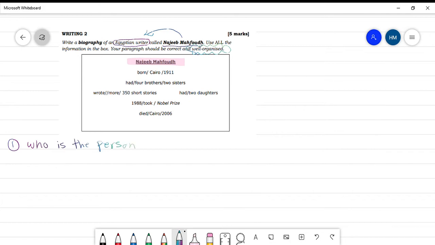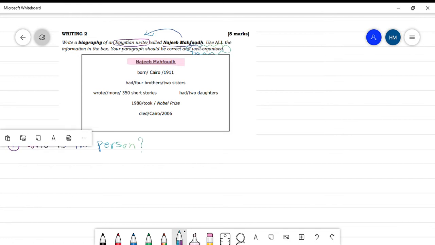It is the first sentence, the introduction of your paragraph. Who is the person you are writing about? All of the information you have is here in the box, and also in the question you will have an indication.